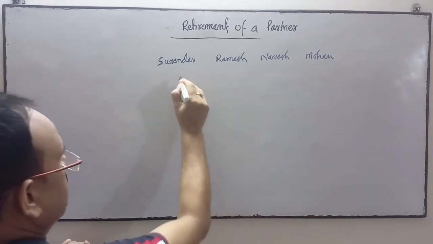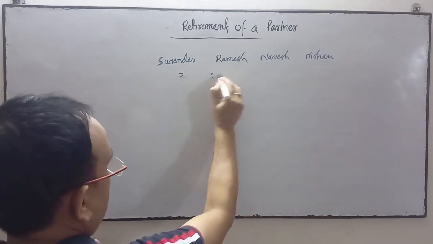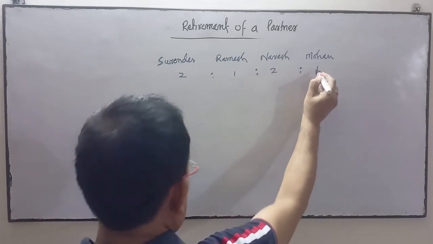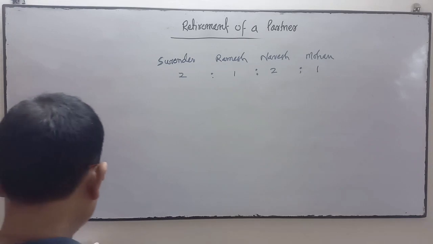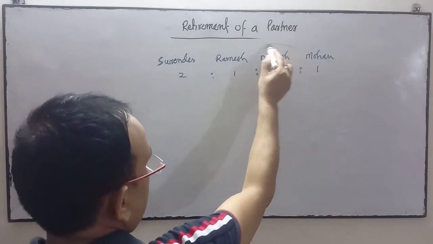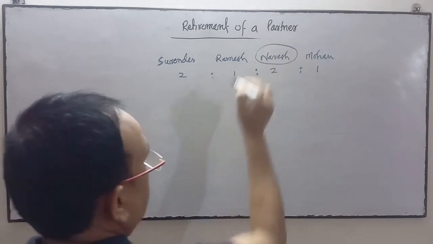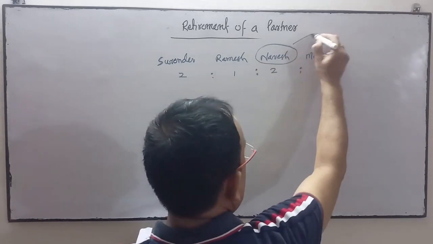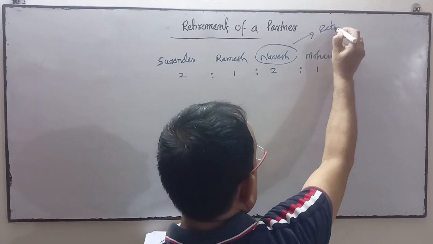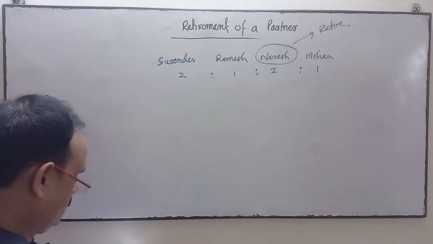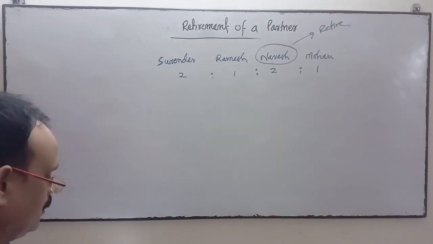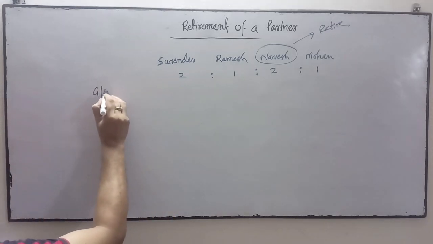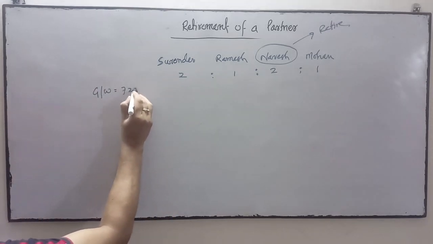In a firm, the profit sharing ratio is 2:1:2:1. On the retirement of Naresh, he is going to leave the firm. Goodwill was valued on that date. Goodwill was valued at 72,000.